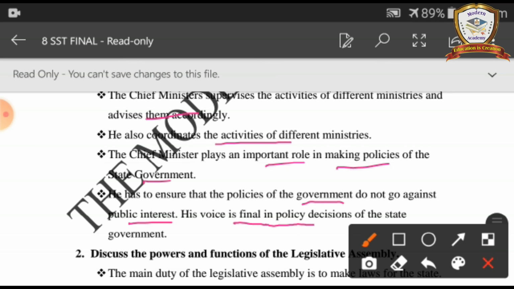Once again I am repeating, the chief minister supervises the activities of different ministries and advises them accordingly. He also coordinates the activities of different ministries. The chief minister plays an important role in making policies of the state government. He has to ensure that the policies of the government do not go against public interest. His voice is final in policy decisions of the state government.